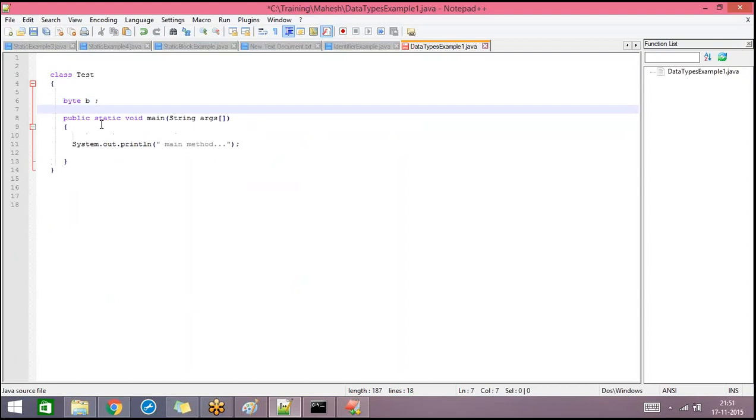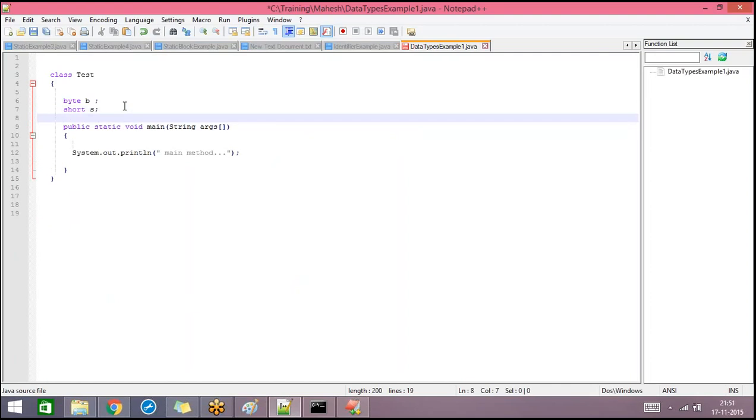First, let's see what will be the default values. I'm just declaring the variables, I'm not assigning any values. So let's see what value will be saved in that particular variable.